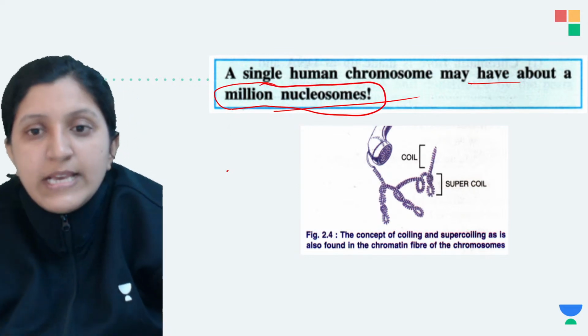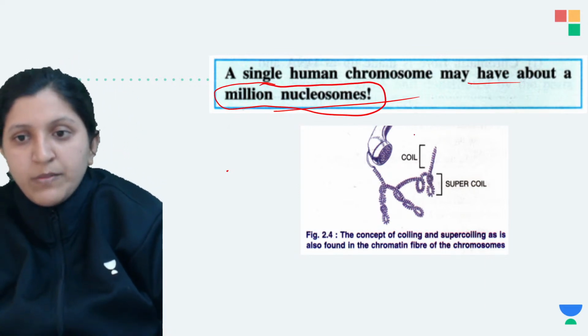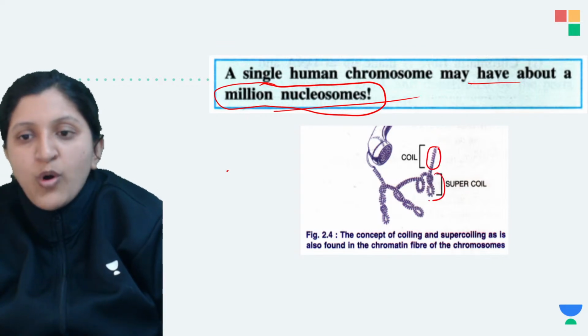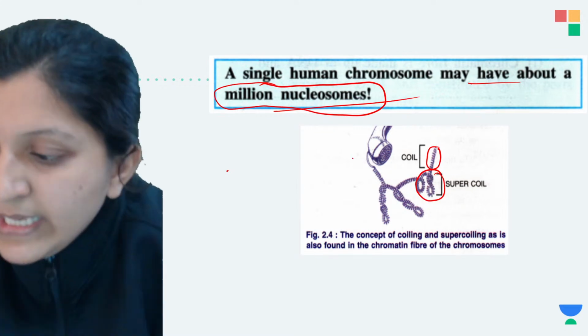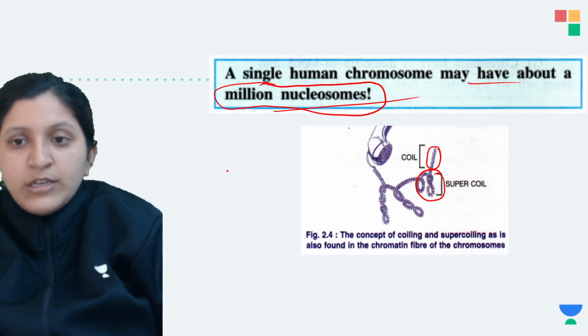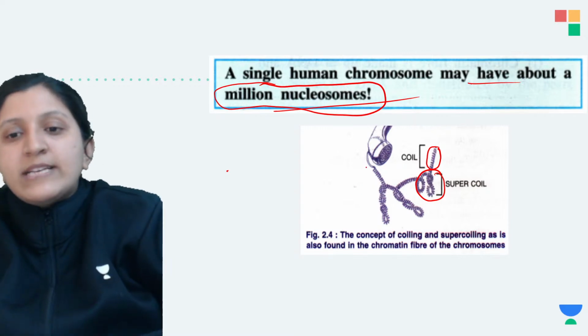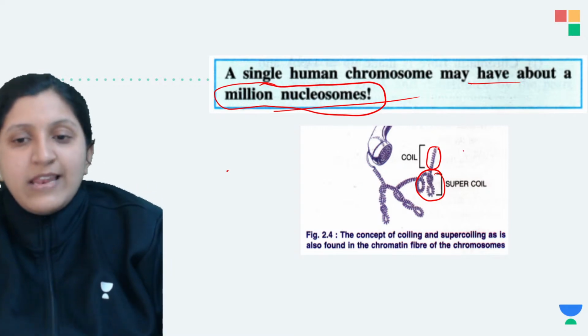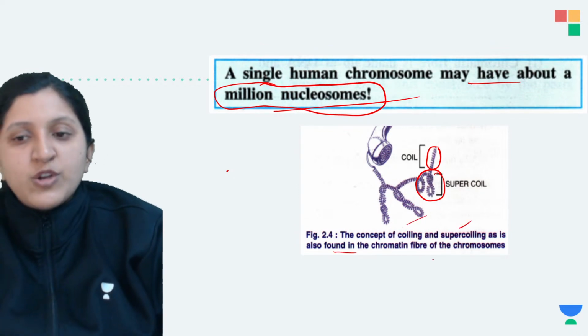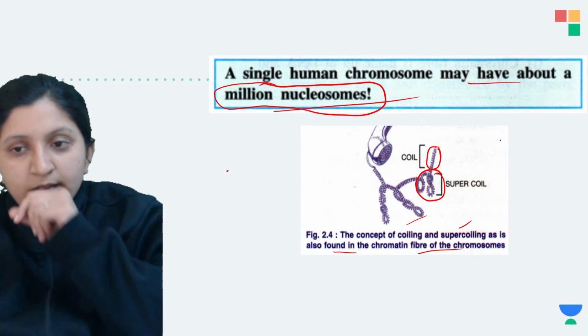These million nucleosomes, you can see coiling there, you can see supercoiling there. So coiling and supercoiling is done, and this itself is forming the chromosome. They have taken an example of a telephone wire. The concept of coiling and supercoiling is also found in the chromatin fiber of the chromosome.